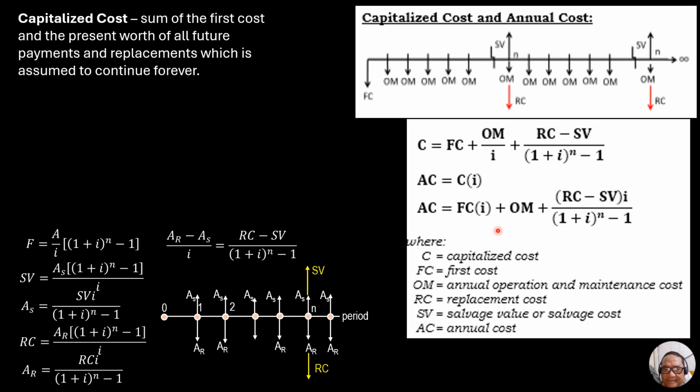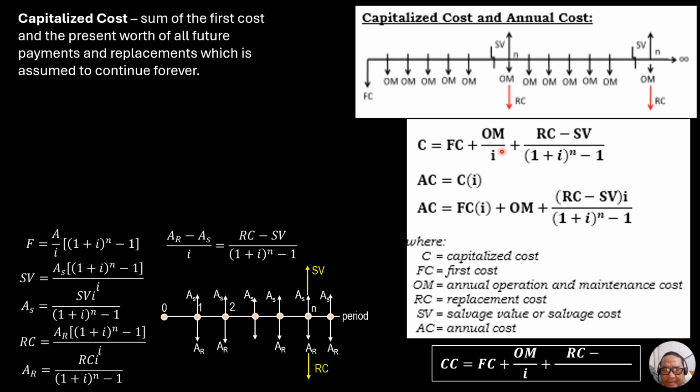So this is interpreted as the present worth of this equivalent annual replacement cost and annual salvage value. So the capitalized cost is indeed equal to FC plus OM over I plus quantity (RC minus SV) over (1 plus I to the n minus 1).